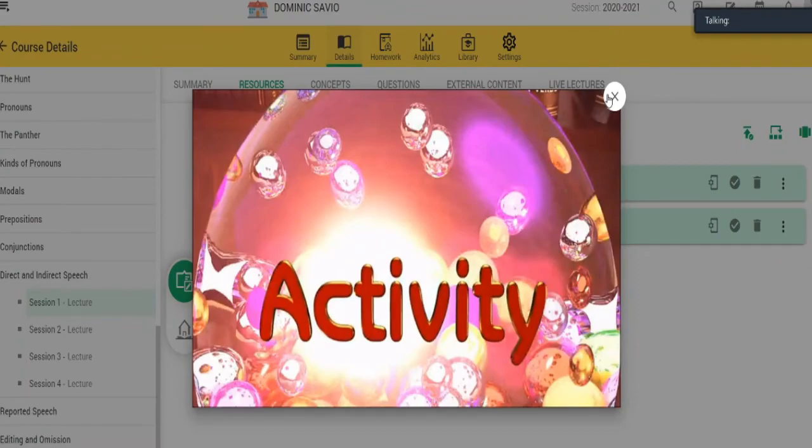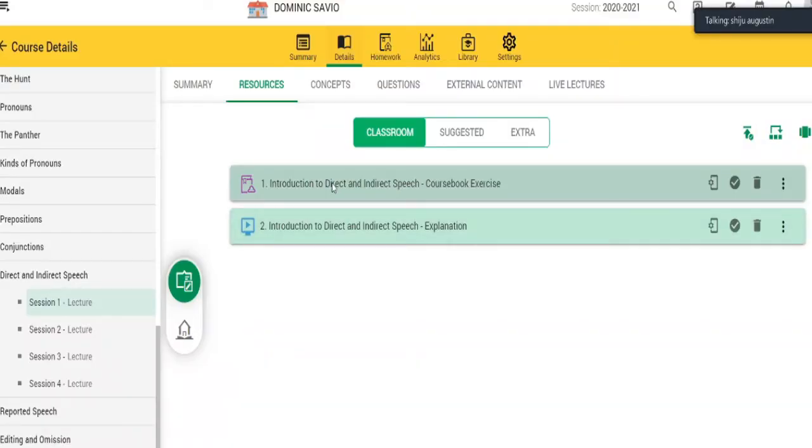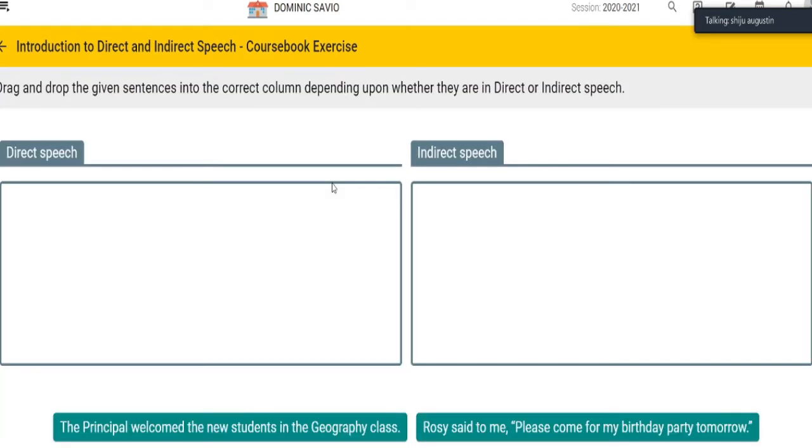Now we can see the direct speech. Let's see some direct speeches and indirect speeches. The principal welcomed the new students in the geography class. You have to say whether it is direct speech or indirect speech.